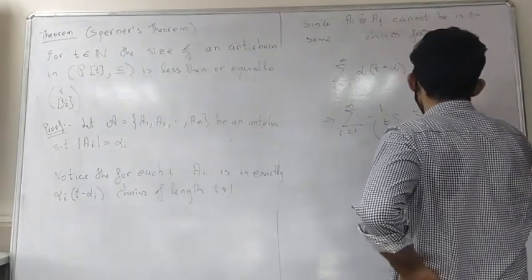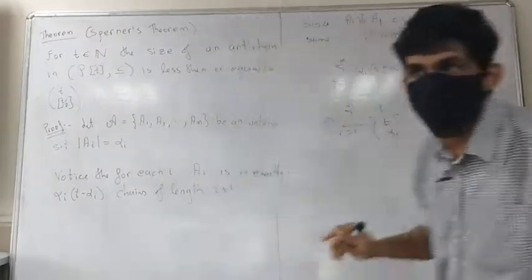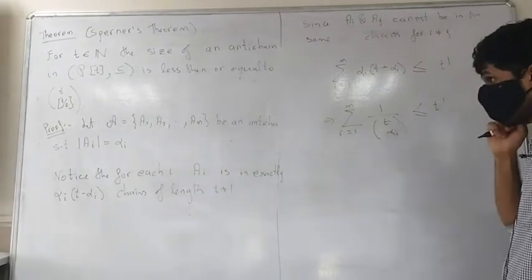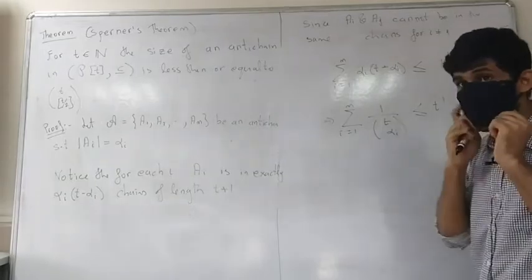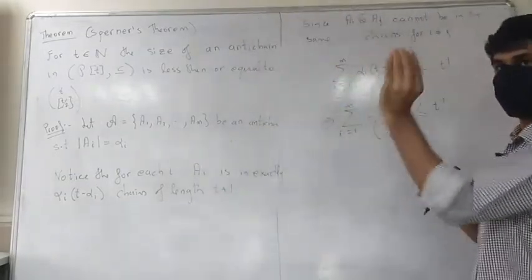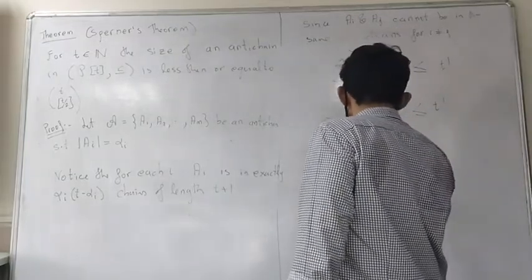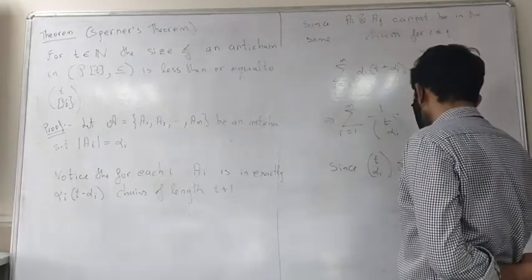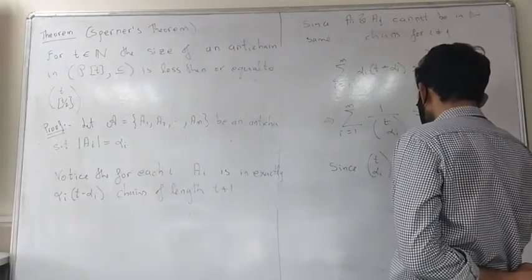Now we know that we have an upper bound for the binomial coefficient, that is, any binomial coefficient is less than or equal to the middle one. We have proved this in the first chapter: t choose alpha is less than or equal to t choose t by 2, the middle one.